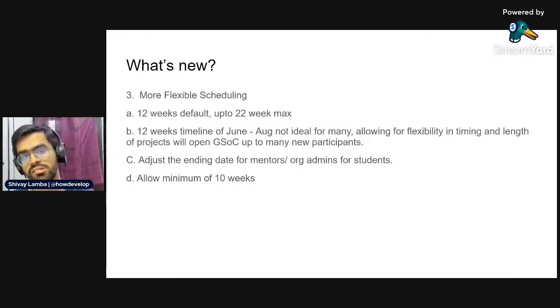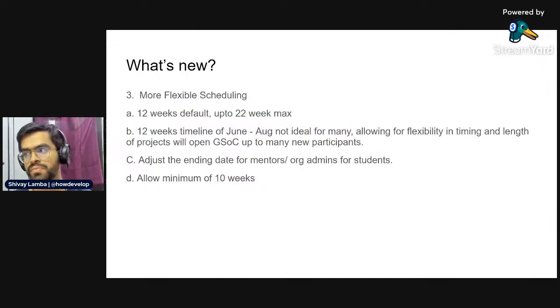Now, finally, there's going to be flexible scheduling. The program is now not just limited to between May and August, which used to be the official timeline for most of the years. Now there's going to be flexible scheduling. So the schedule will be 12 weeks by default, like we have had before.